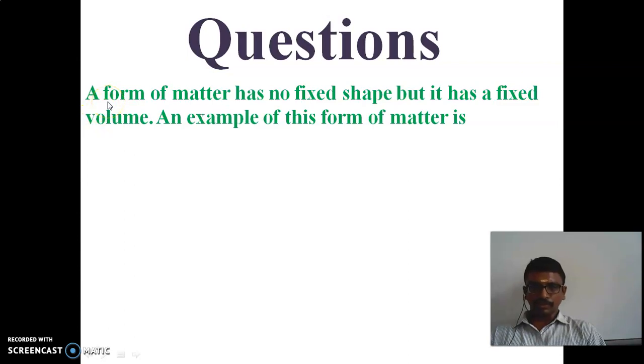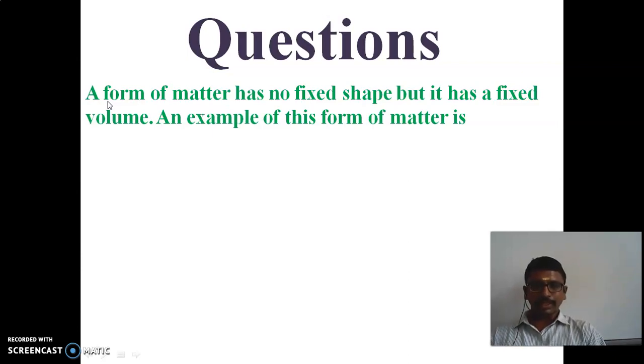We have to see the states of matter, which can be majorly classified into solid, liquid and gas. Solid means it has a definite shape and definite volume. Liquid means no definite shape but it has a definite volume.